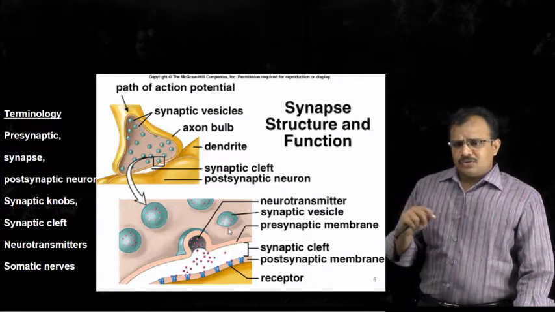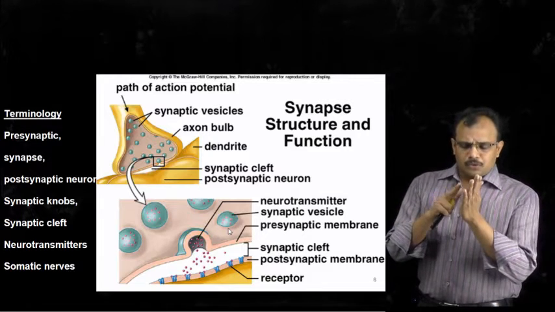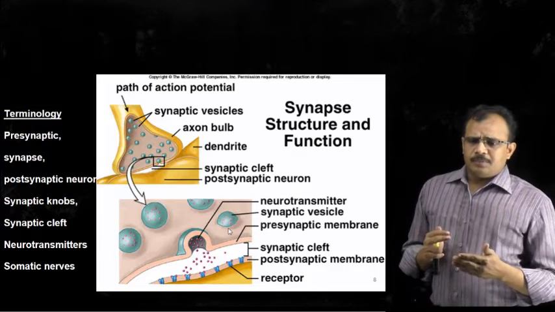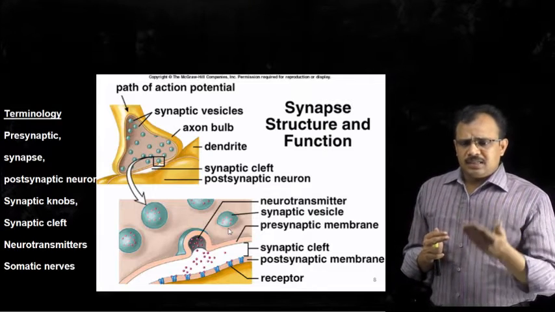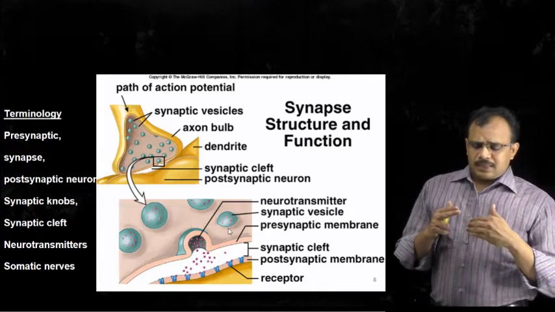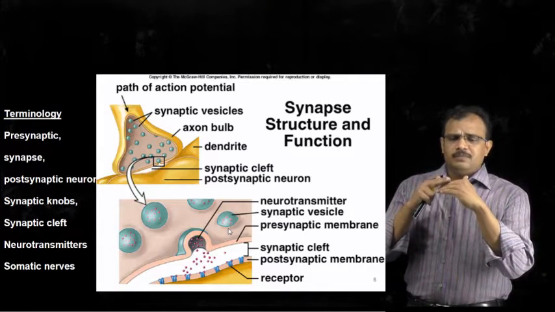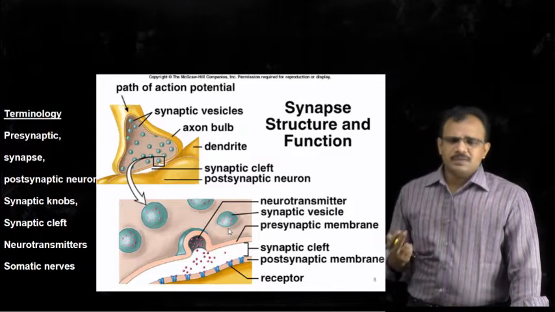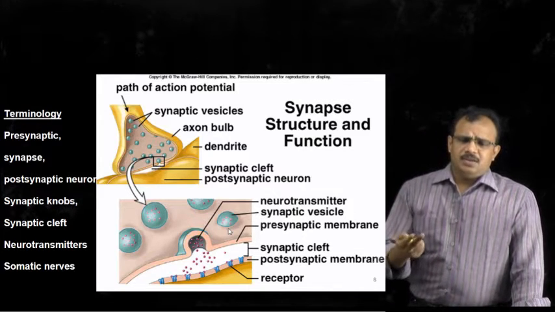And this axonal bulb will come in close proximity with the adjacent cell body, or with the adjacent dendrite, or with the adjacent axon, or in some cases with the adjacent organ.